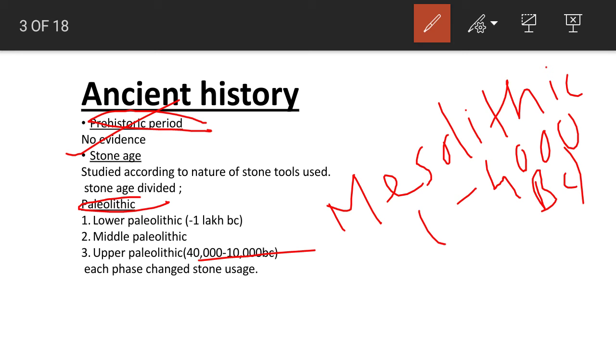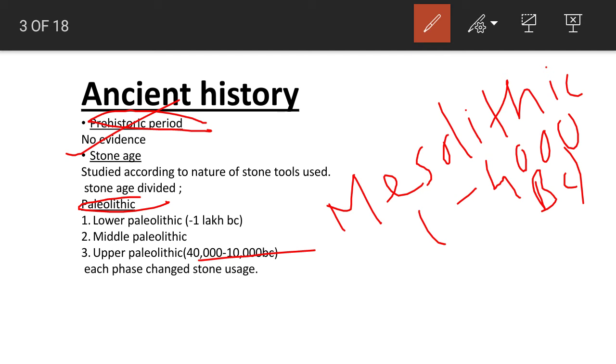Here, the people used microliths, that means small and sharp tools for their hunting purposes, and also for other purposes, so that their hunting or daily activity for food became easy, and so that they got several leisure times to spend.